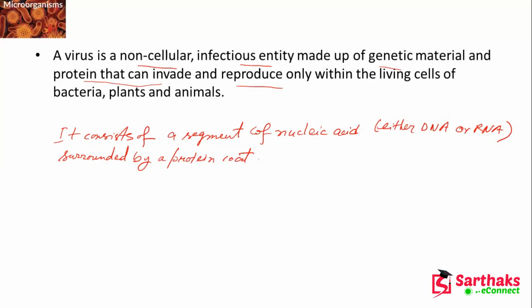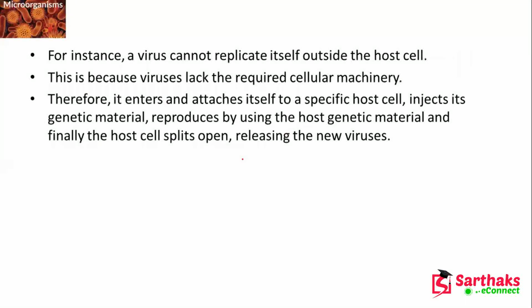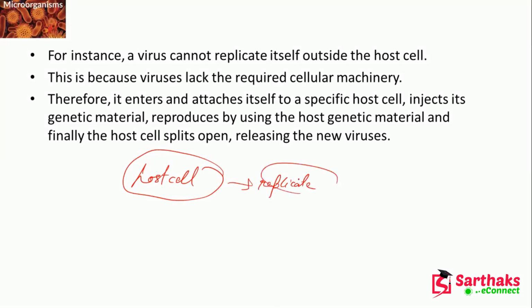Now, next, a virus cannot replicate itself. We know that, and it requires some host cell. So the host cell will be infected, and this host cell will replicate thousands of the viruses. This is because the virus lacks the required cellular machinery. It does not have the cellular machinery. That's why it cannot replicate itself. So it requires some cell.